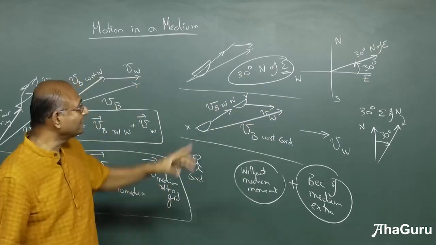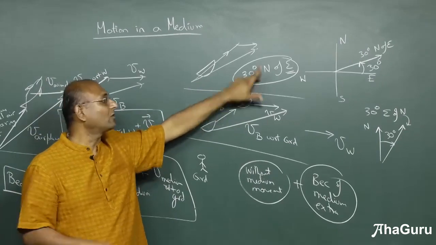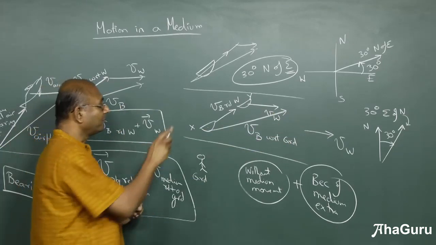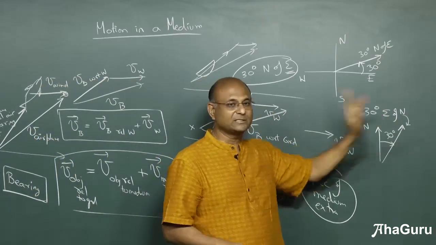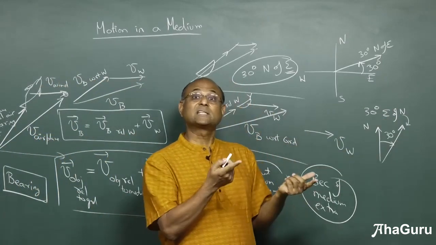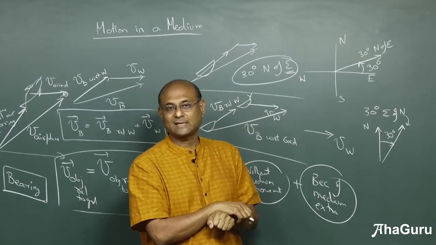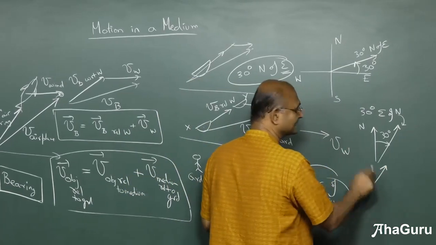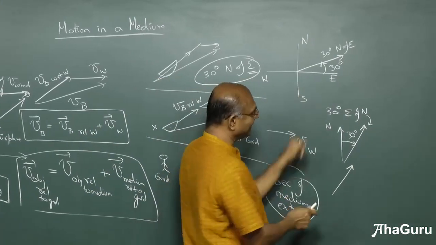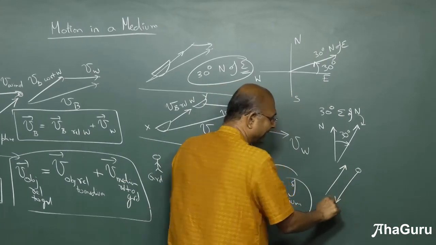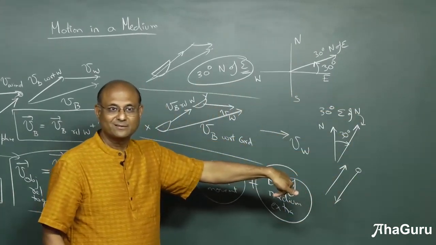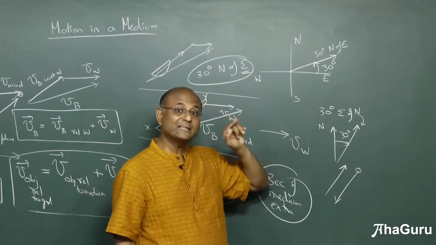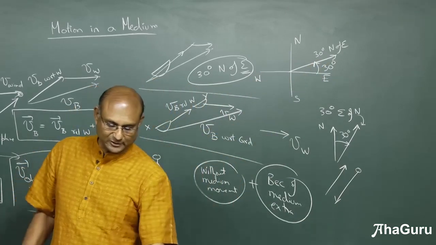So whenever you read the question, please try to understand what is the direction, always draw the compass, get the direction, then start working. Sometimes they will tell you the wind direction is 30 degrees east of north. But sometimes they will say wind is coming from 30 degrees east of north. Is there a difference? Yes, a huge difference. If wind direction is 30 degrees east of north, this is the wind direction. If wind is coming from 30 degrees east of north, that means it's coming from there, it is the opposite direction. This is the direction where it is going. So there's a huge difference. One is opposite of the other.